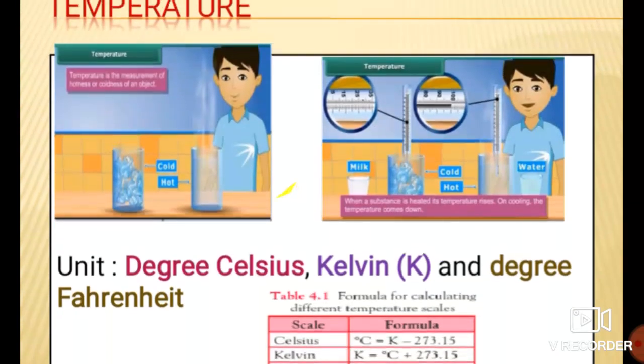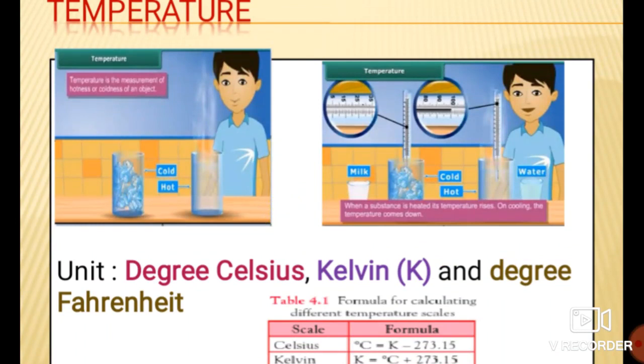We have already seen in our lesson that there are three units for the temperature scale, but generally temperature is measured by the unit degree Celsius, the commonly used unit. Kelvin is shown by capital K, and degree Fahrenheit by capital F.